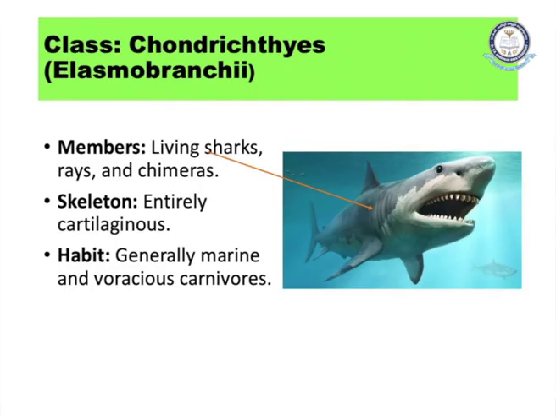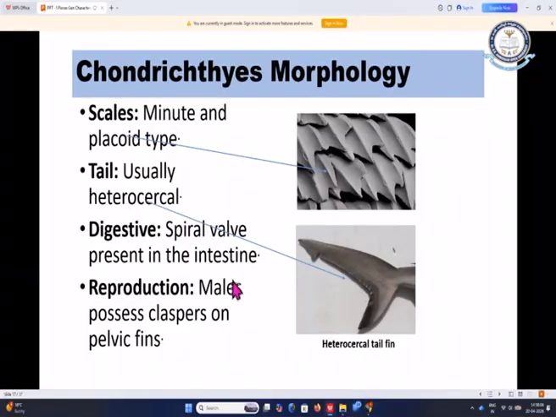Coming to the class Chondrichthyes, it is also called elasmobranchii or cartilaginous fishes. This includes the living sharks, rays and chimeras. Skeleton is entirely cartilaginous. Here when we mention the skeleton, it is regarding the endoskeleton, that means internal skeleton. Their habit is that they live in marine water and they are voracious carnivores.